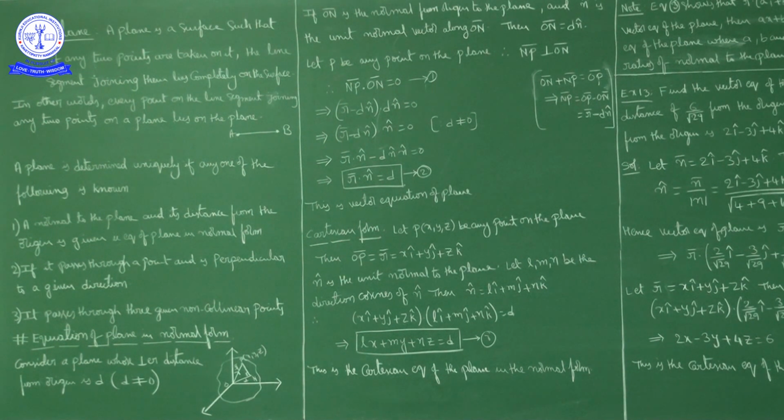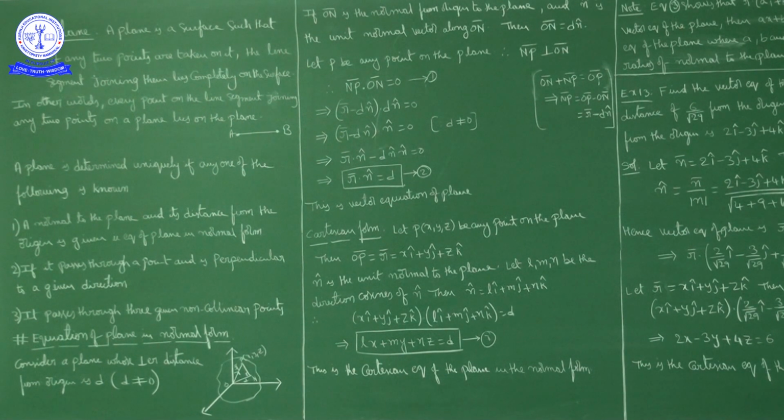Now if you take any point here and here, the line segment joining those 2 points completely lies on the surface. Also, every point on the line segment joining those 2 points lies on the plane. In other words, every point on the line segment joining any 2 points on the plane lies on the plane. Now this is a line segment joining these 2 points, and every point on this line segment completely lies on the plane.